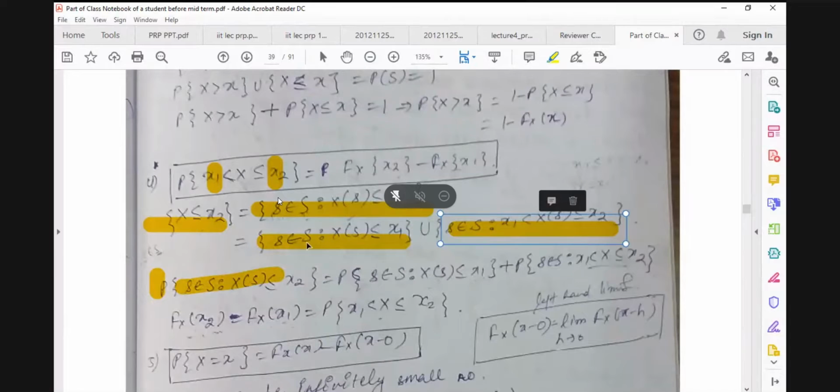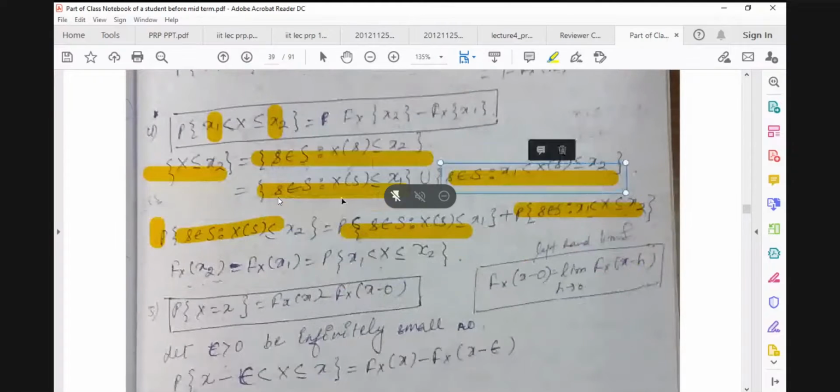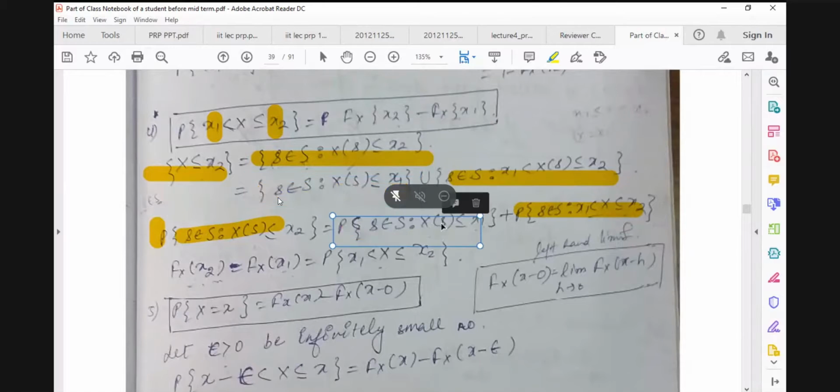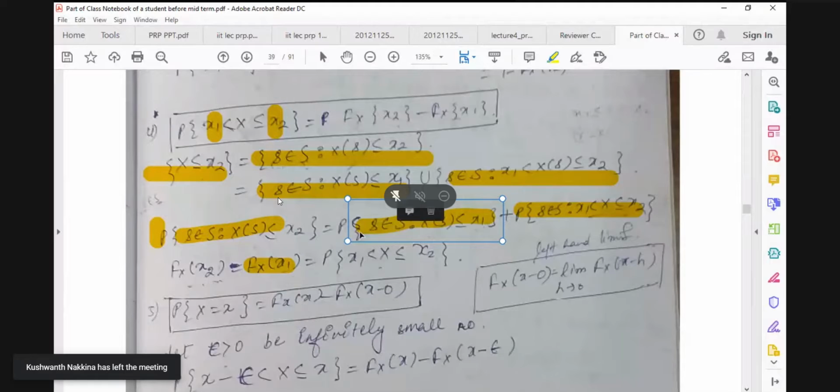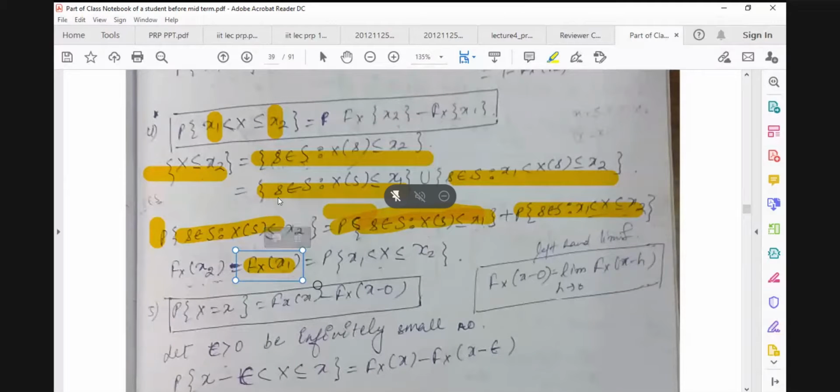The two events are mutually exclusive, and from axiom 3, the probability of the union of two mutually exclusive events is equal to the sum of their probabilities. Then we know that this event is X less than or equal to x1, and its probability is F_X(x1), by the definition of the distribution function.